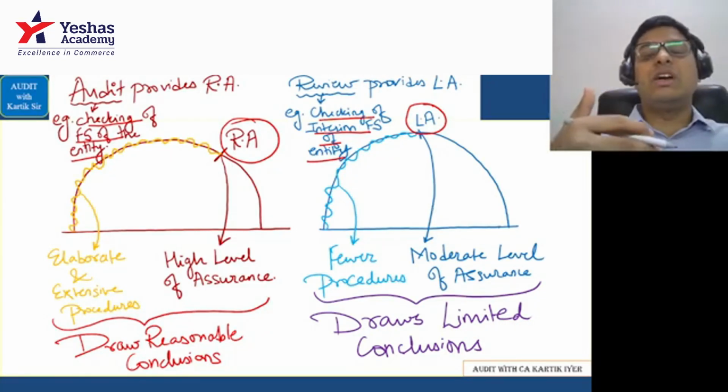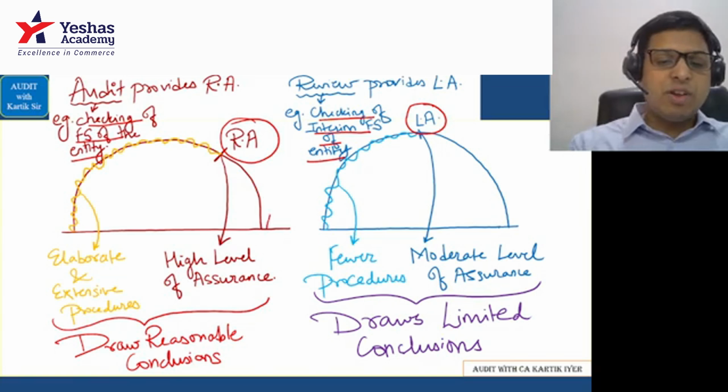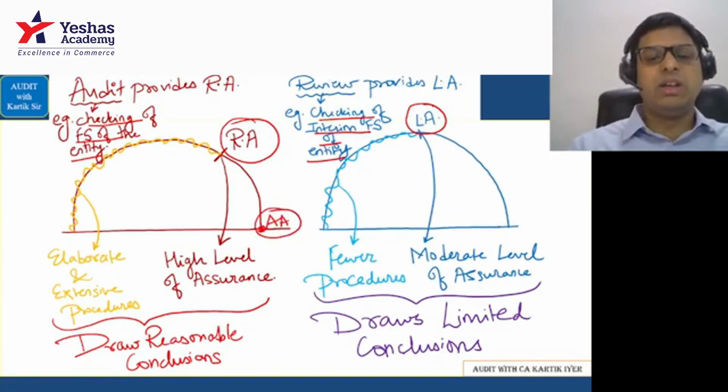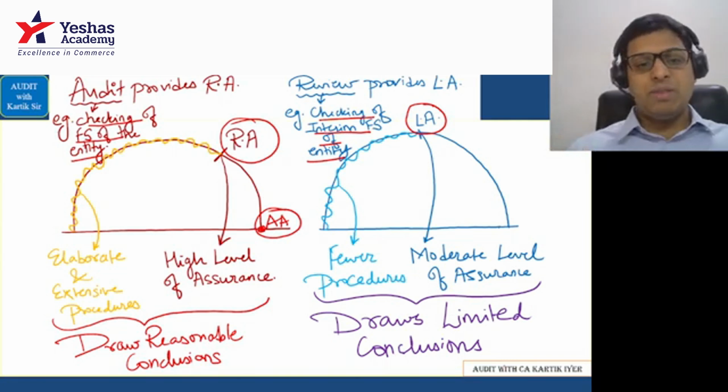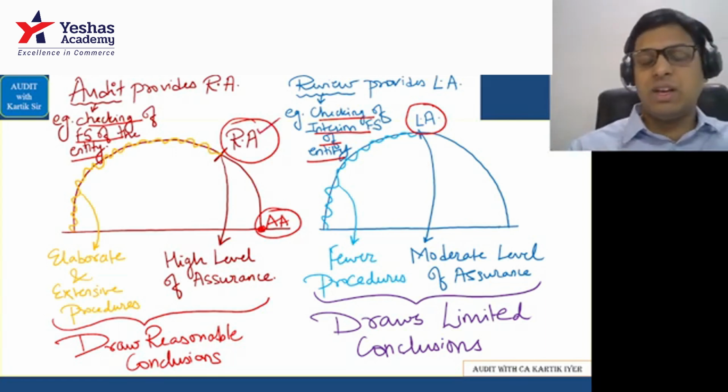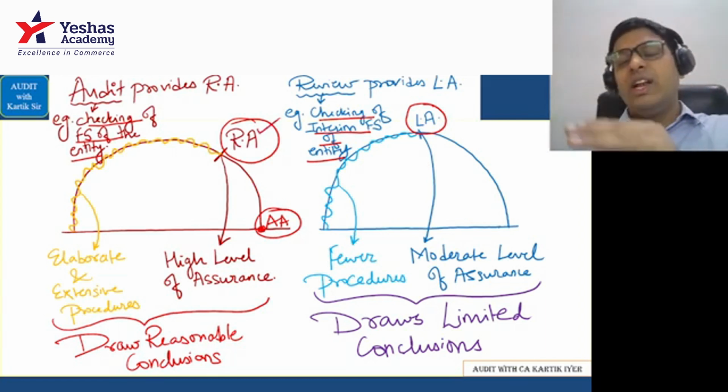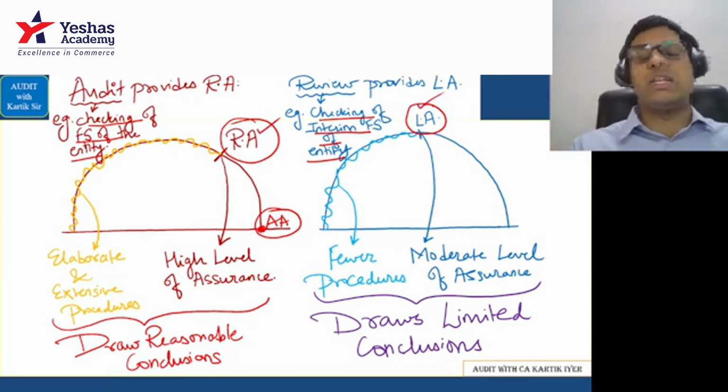Now you'll understand. Reasonable assurance is a high level of assurance. The best level of assurance is called absolute assurance level. This is the best level of assurance. When you reach this level, that is 100% evidence you have obtained. But in auditing, because there are inherent limitations, you cannot reach the AA level. So you compromise and you reach the R level here. Limited assurance is even lesser than R level. That is here. That is even lesser than the R level.